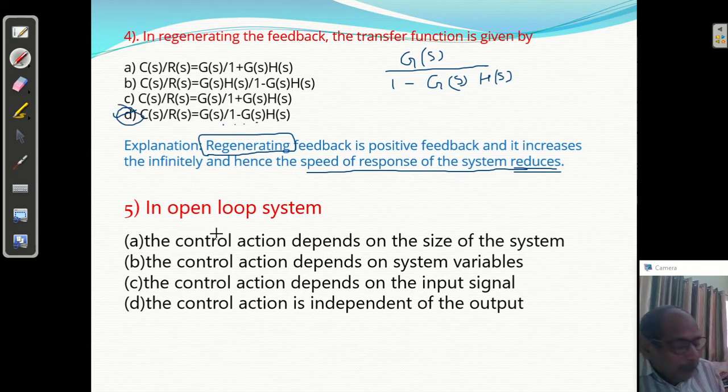An open loop system is, in an open loop system, does the control action depend on the size of the system, the system variables, or the input signal, or is the control action independent of the output? In open loop there is no controlling action. Input is there, reference input, gain of the system is there, you will get the output. No controlling action. So the controlling action is independent of output, right? So D is the correct answer.